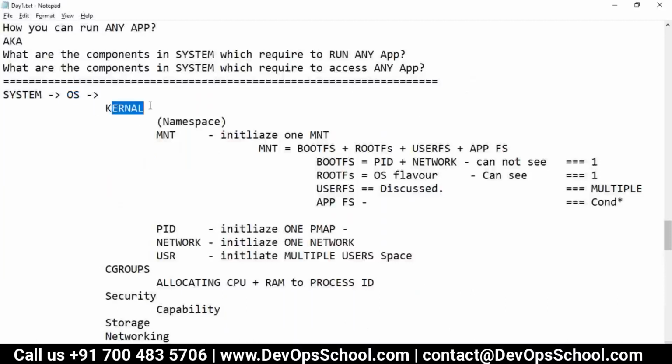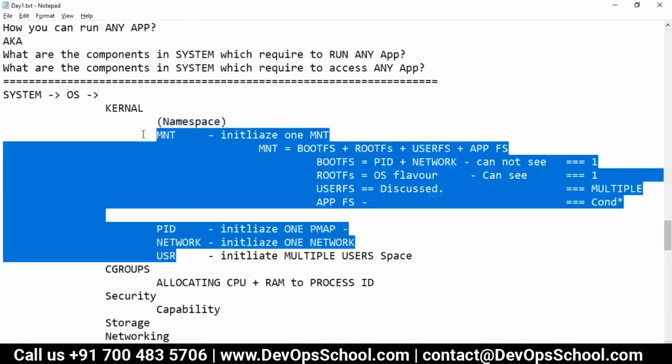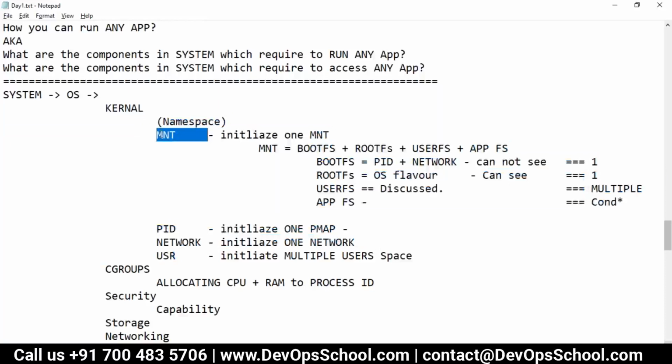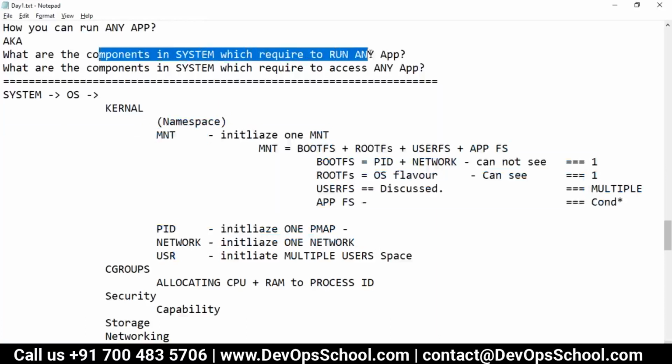Inside the kernel, there is a namespace. A namespace means MNT, PID, network, user. This namespace is needed to run any application. It's important: see here, the component required for running any application.